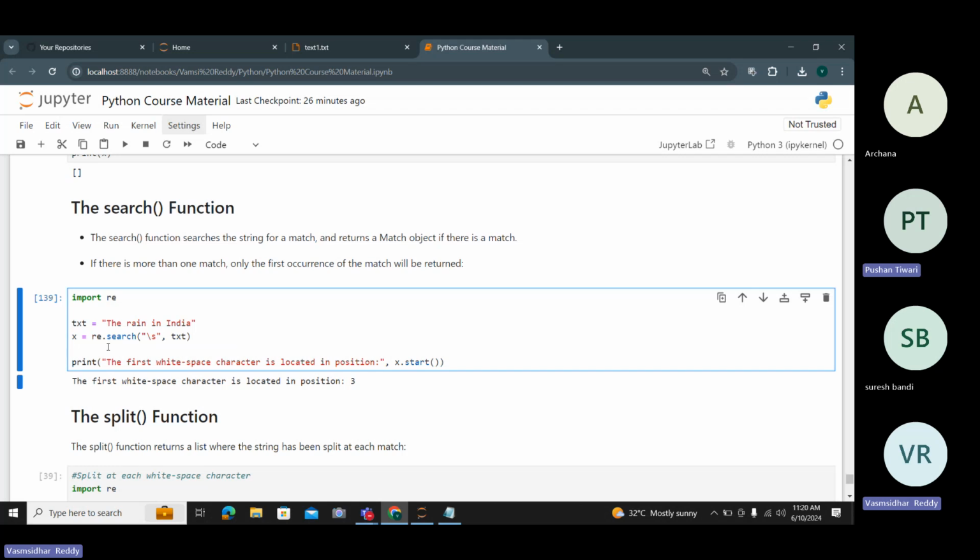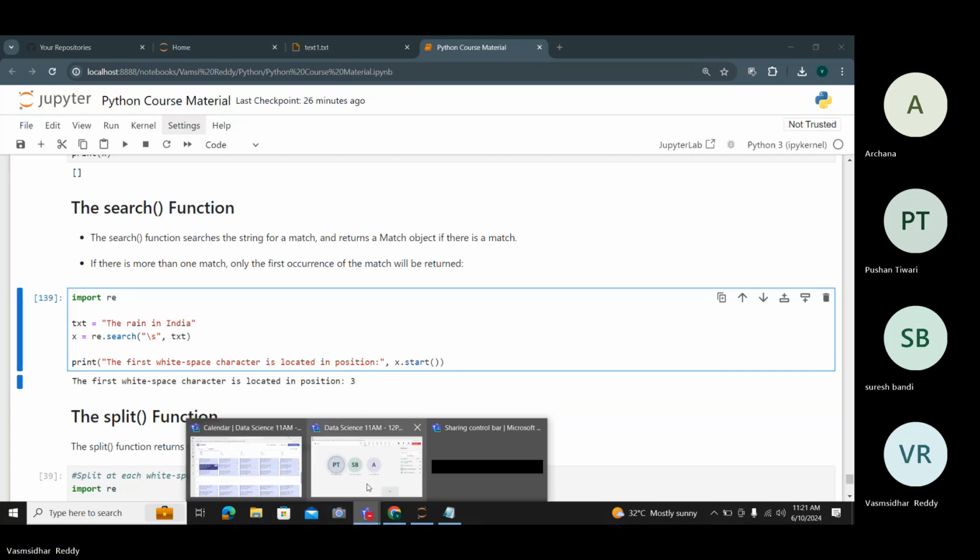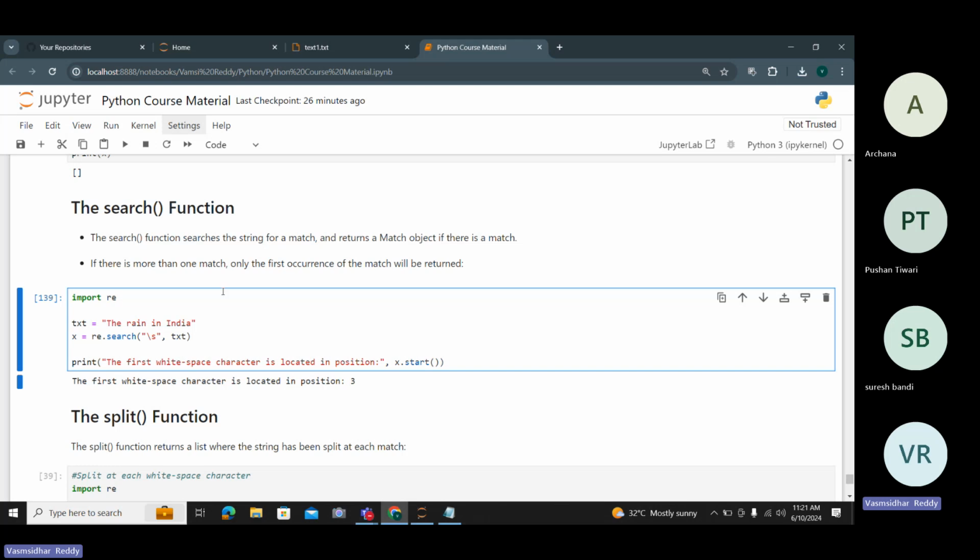The representation backslash s means a white space character, from the text. That's it, right? So what is exactly the text? "The rain in India".